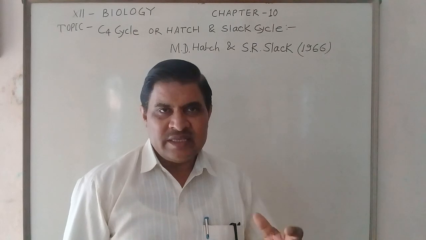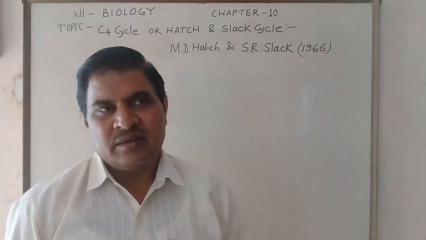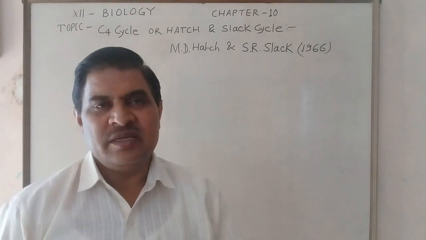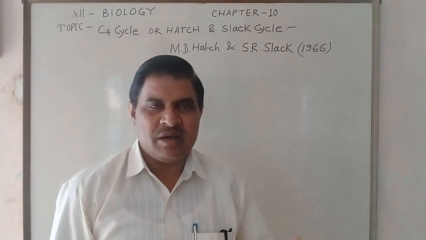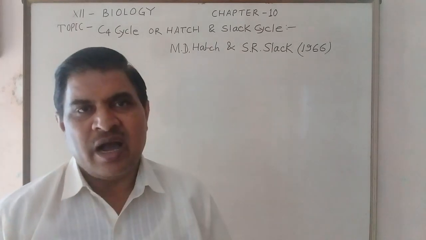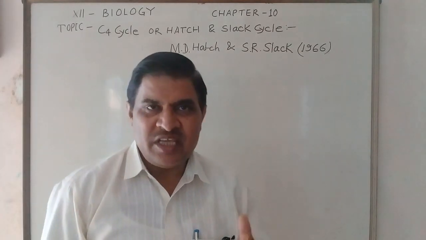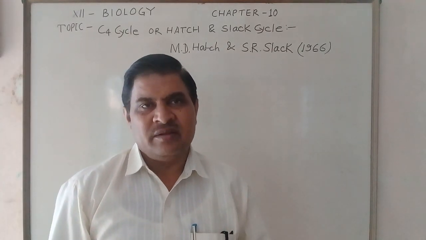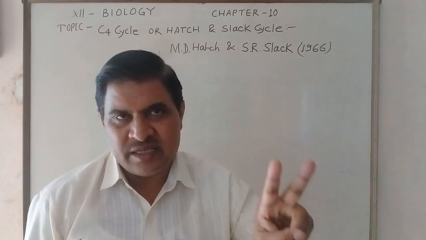In the bundle sheath cell, starch granules are present in the chloroplast, which are absent in the chloroplast of the mesophyll cell. I mean to say, the C4 cycle is completed in two types of cells.